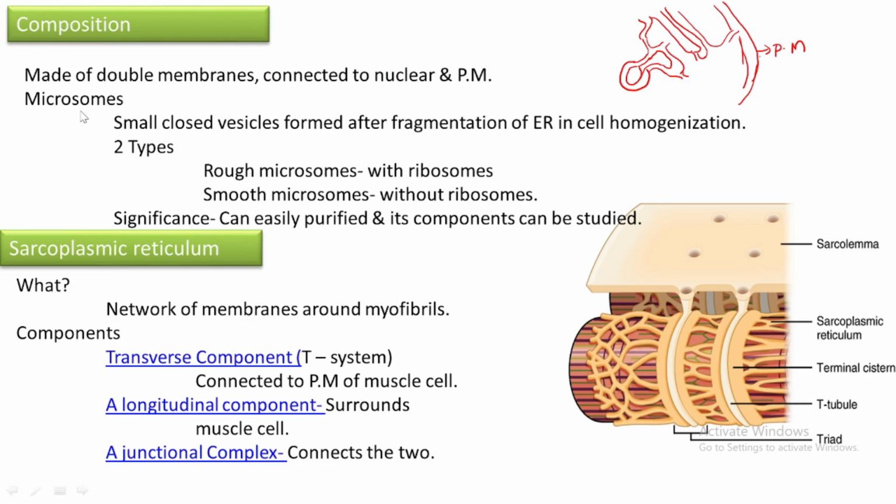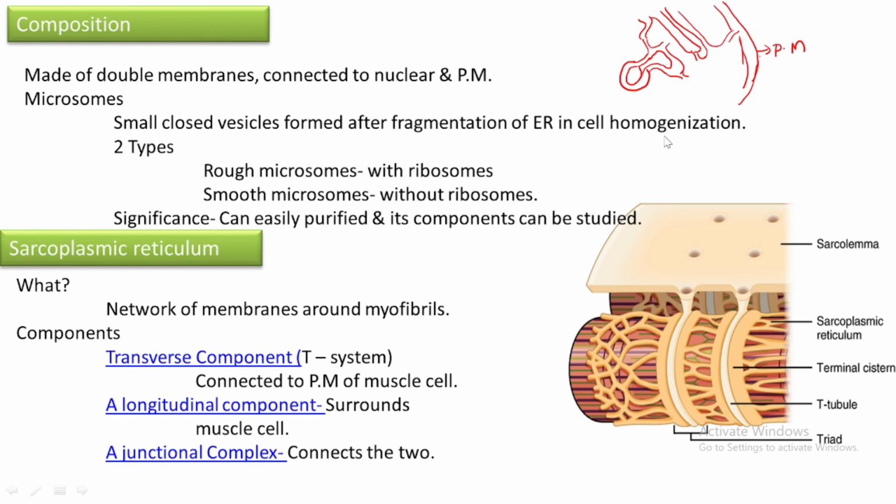Then what are microsomes? Microsomes are endoplasmic reticulum itself. If we take the endoplasmic reticulum and homogenization is performed, meaning it is broken. Why do we break it? To study the structural composition of the endoplasmic reticulum.